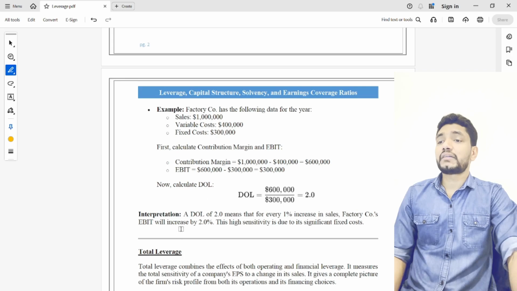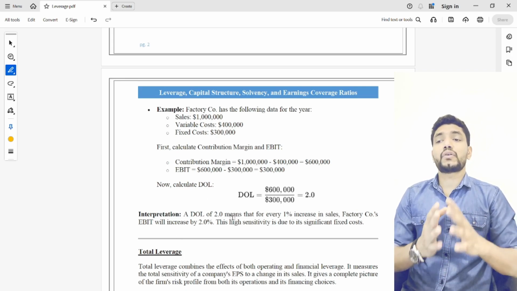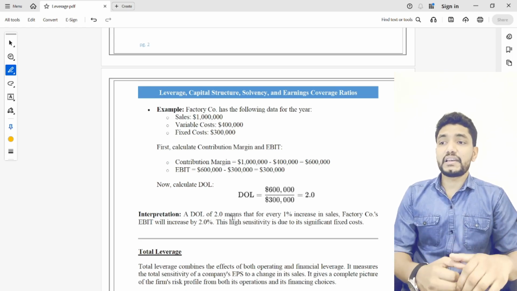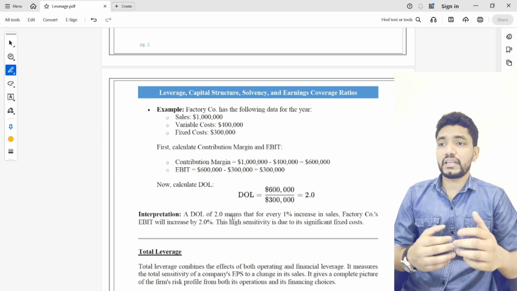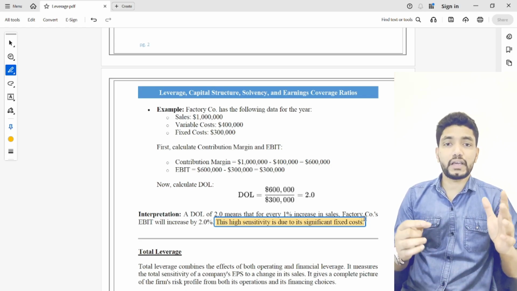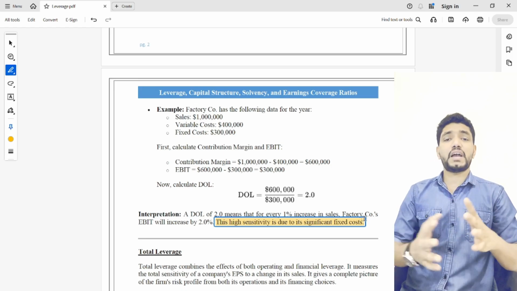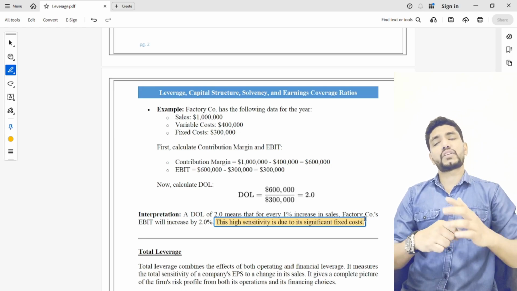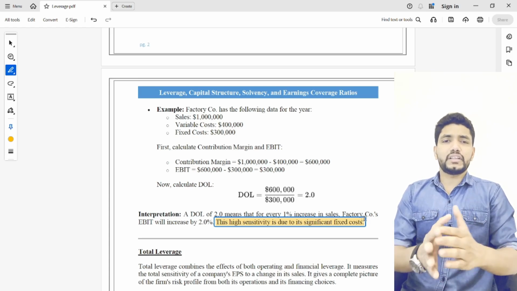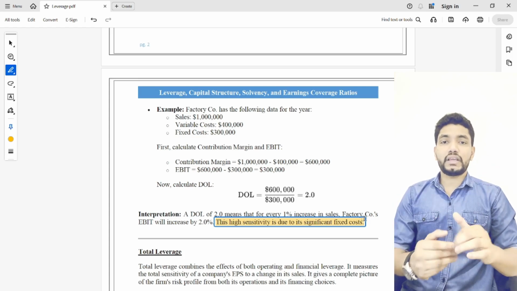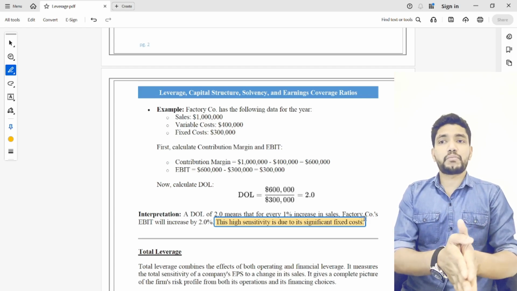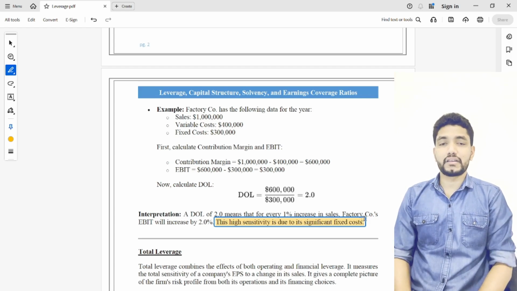So what it means is that a 1% increase in sales can lead to a 2% increase in EBIT. This high sensitivity is due to its significant fixed cost. Because the company has a big fixed cost, it's always fixed. When the activity level changes, increases or decreases, it's always fixed. So in this case, if we increase the activity level or increase the sales, it can have a big impact, or a larger proportion of change, in EBIT.